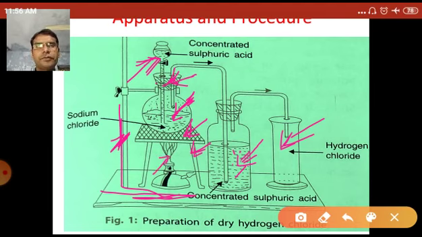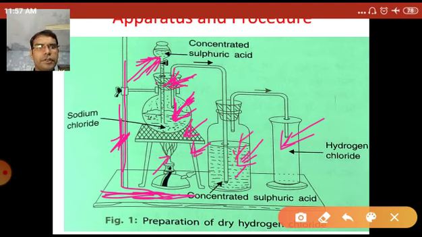Again, this one is a burette stand, and this is the base of the burette stand, and this one is a round bottom flask. This one is a thistle tube. This one is a two-hole stopper.